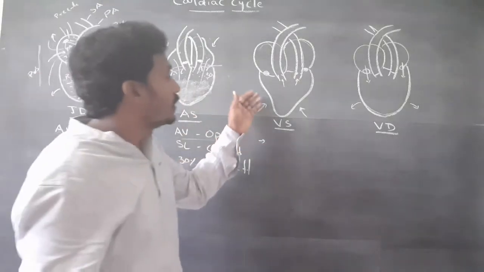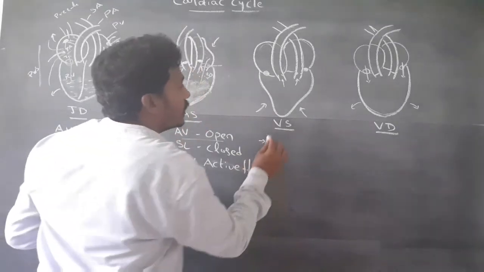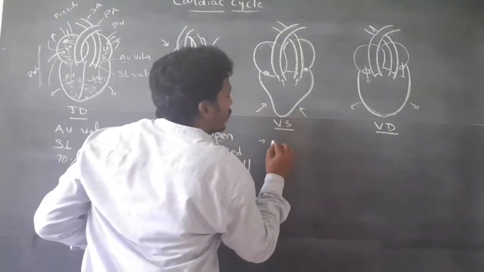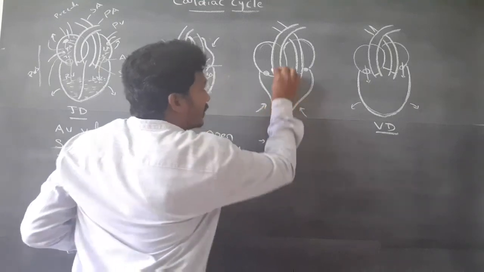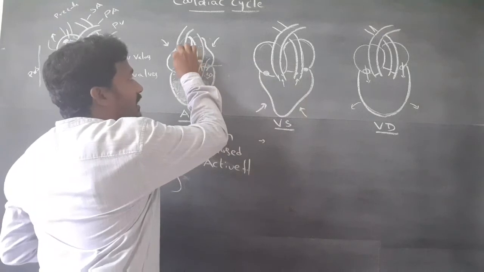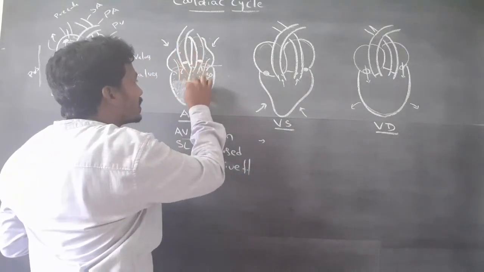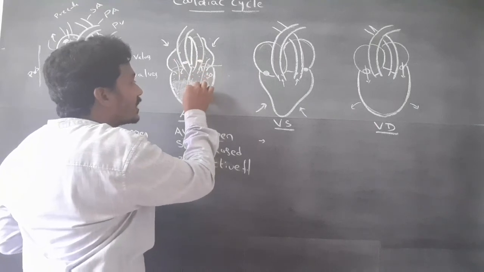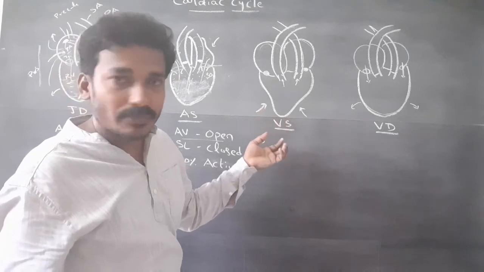Next, ventricular systole. In ventricular systole, the impulse generated from the SA node enters the ventricles through the special conducting system present in the heart.